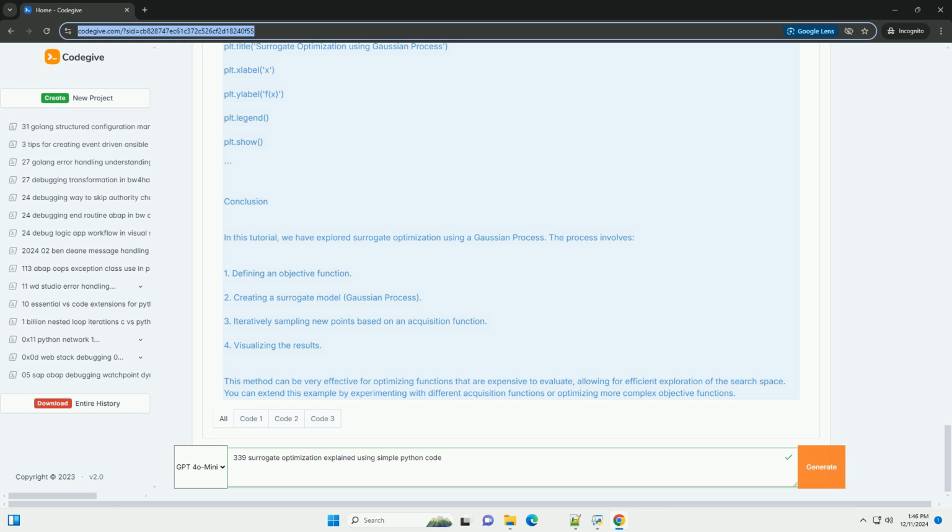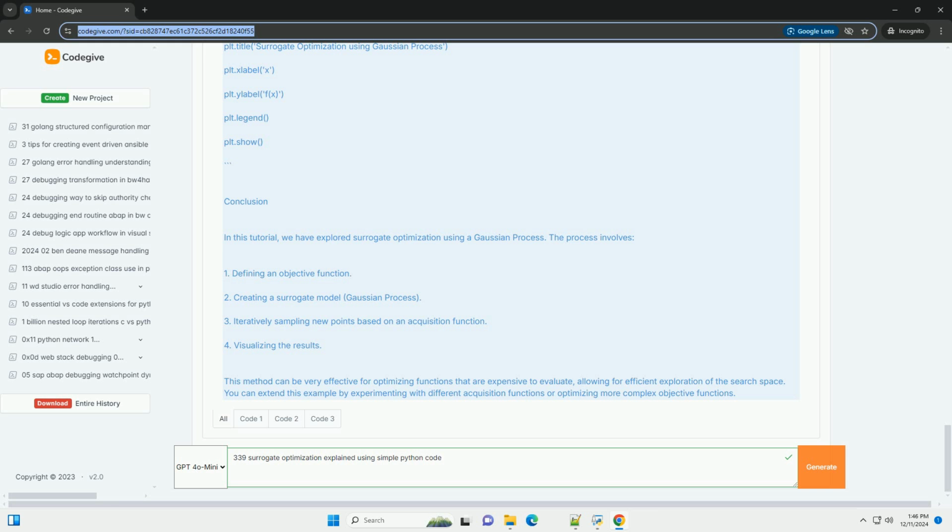Python. def acquisition_function(x, gp): expected improvement. mean, std = gp.predict(x.reshape(-1, 1), return_std=True). best_value = np.min(gp.y_train_). improvement = mean - best_value. return improvement / (std + 1e-6), avoid division by 0.